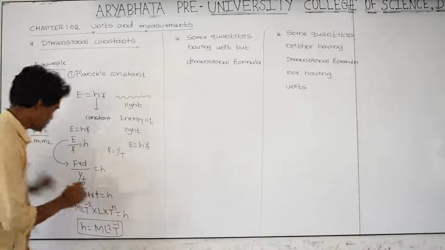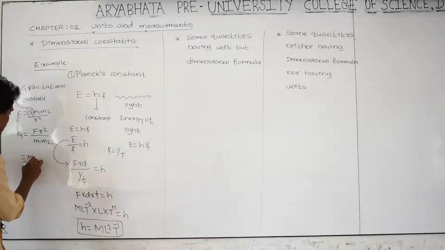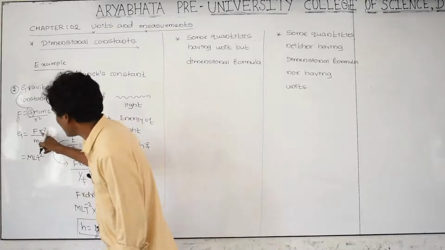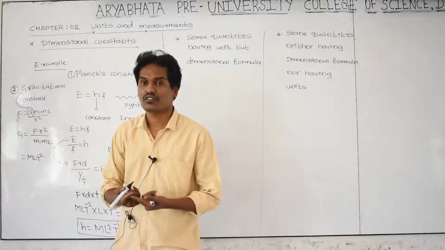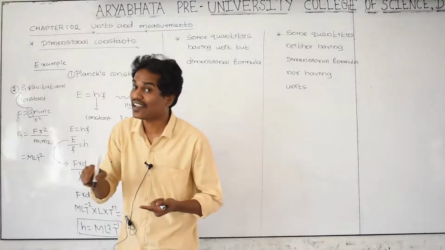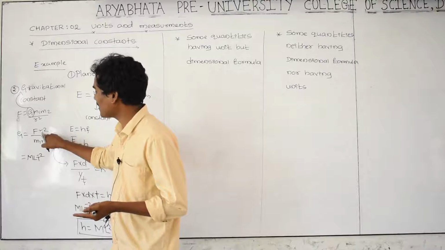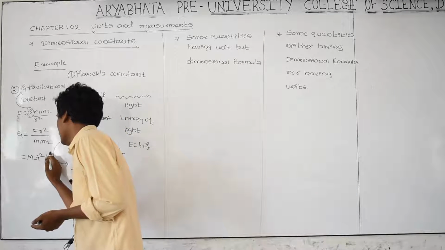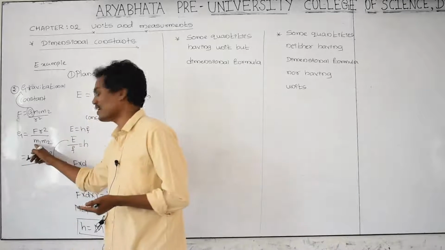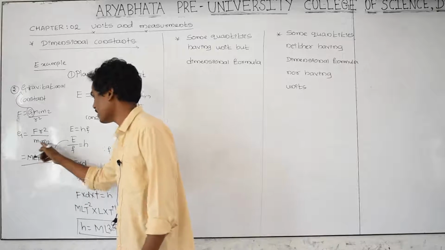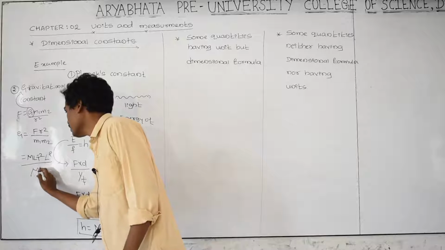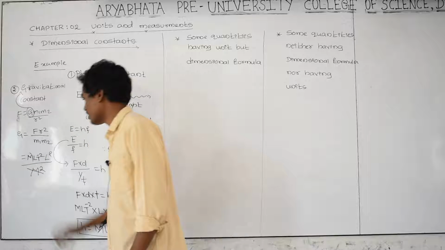Force is nothing but that is M L T raised to minus 2. What is r? r is a distance. What is the dimension of distance? L, and r square is L square, divided by m is a mass, that is M. This is also mass, M into M square. And these two getting cancelled.